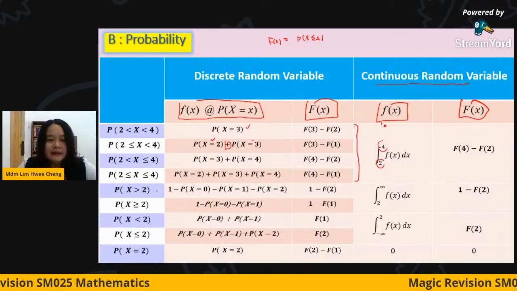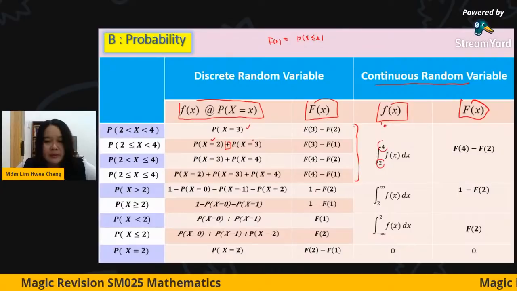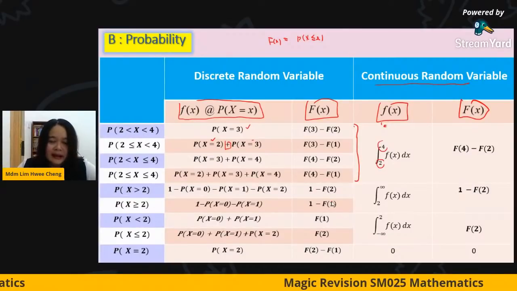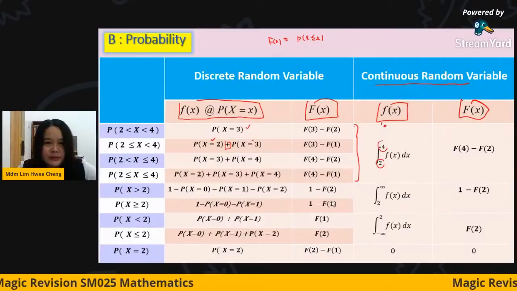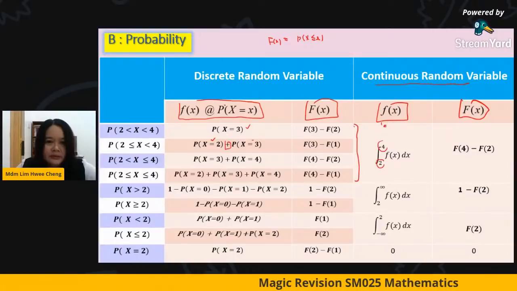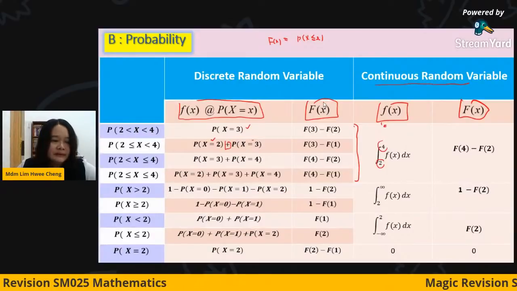For greater than 2, you can use 1 minus the integral up to 2. If you use the cumulative, you use 1 minus F2, and so on. You can go back and go through this. So this is the probability part. Go back and read the questions carefully. You decide yourself whether to use the cumulative or the PDF to calculate the probability. The method is different.